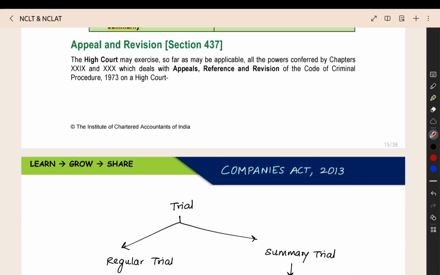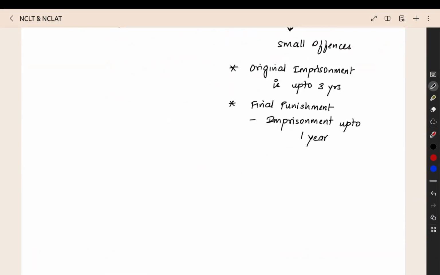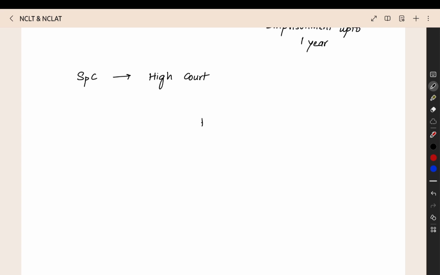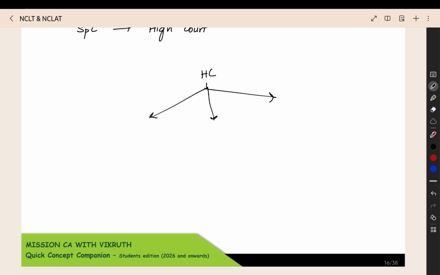Then appeal and revision: you will go to the high court for appeal. From the special court, you have to go to the high court for appeal. And when you see under the high court, you will have a lot of courts, like the court of session or other courts.